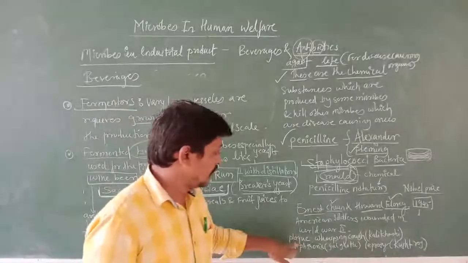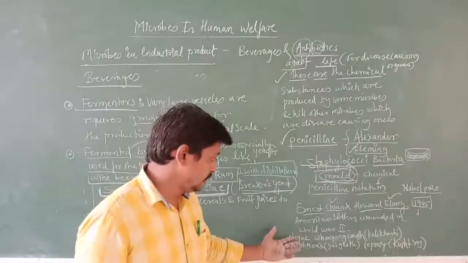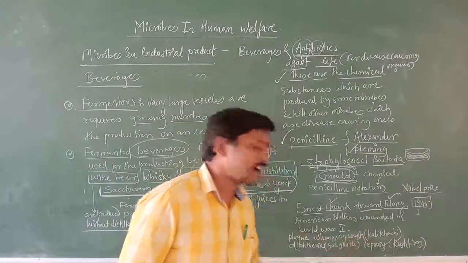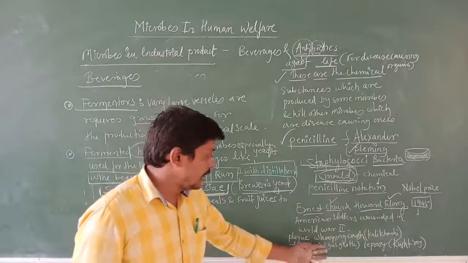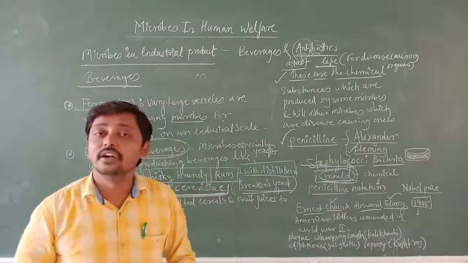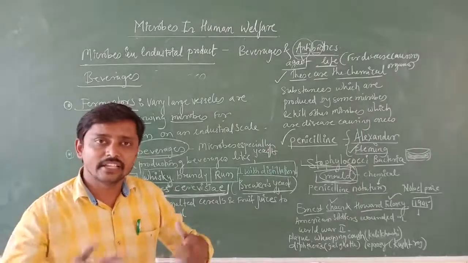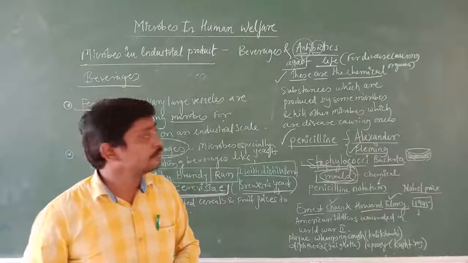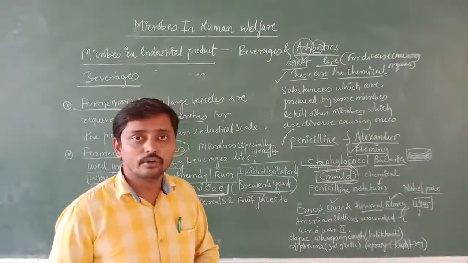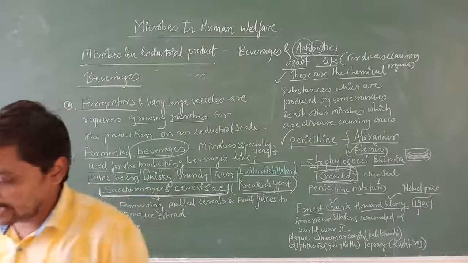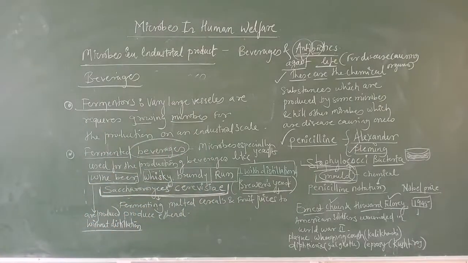Like for the disease plague, there is an antibiotic. Whooping cough, that is cough. Diphtheria, and leprosy. After penicillin, there are discoveries which we call antibiotics for all of these. In this way antibiotics were developed.